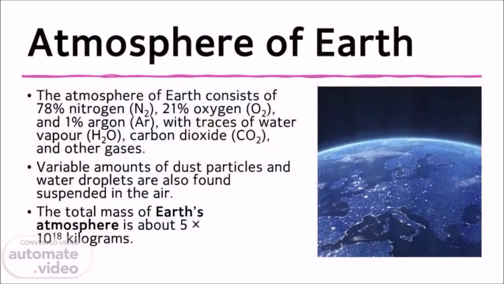The atmosphere of Earth consists of 78% nitrogen, N2, 21% oxygen, O2, and 1% argon, Ar, with traces of water vapor, H2O, carbon dioxide, CO2, and other gases. Variable amounts of dust particles and water droplets are also found suspended in the air. The total mass of Earth's atmosphere is about 5 × 10^18 kilograms.